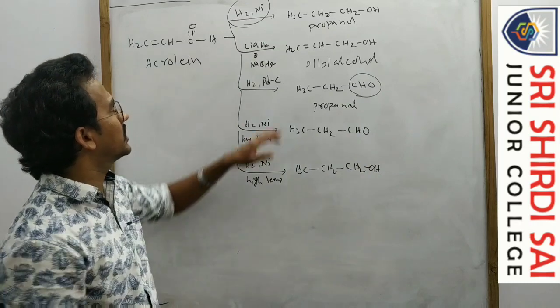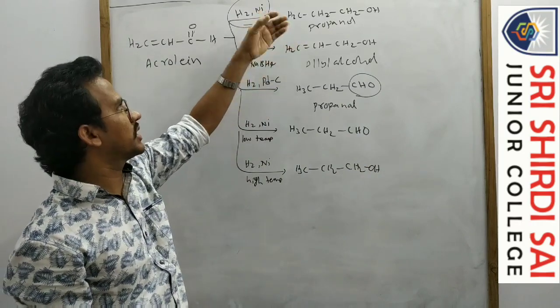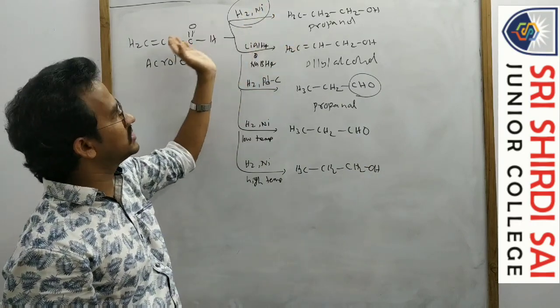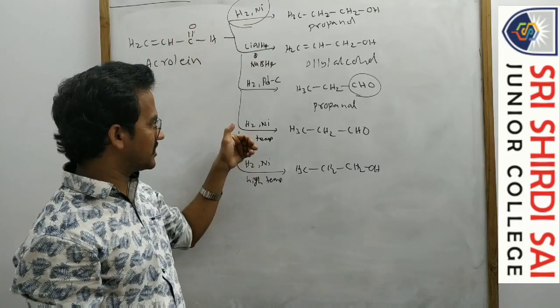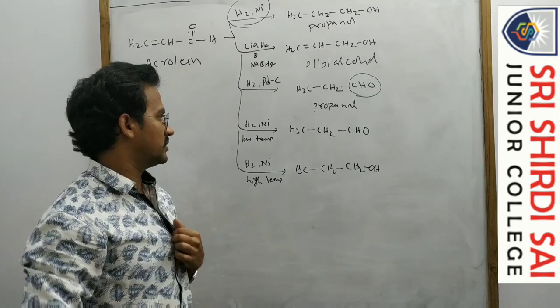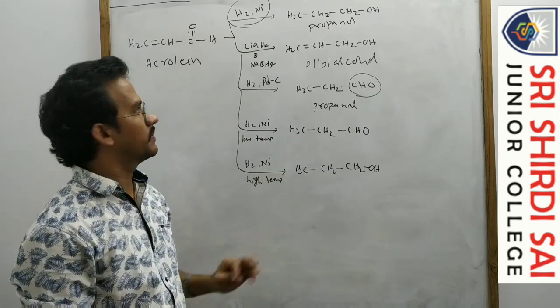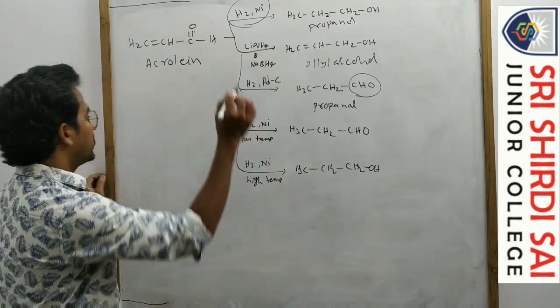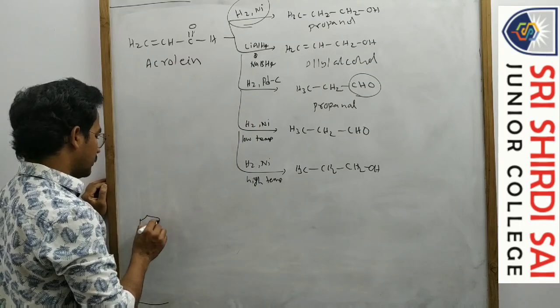Generally, if H2 nickel is given without mention of temperature, it can reduce the double bond as well as the functional group. But specifically, if low temperature and high temperature are given, you can follow this method.